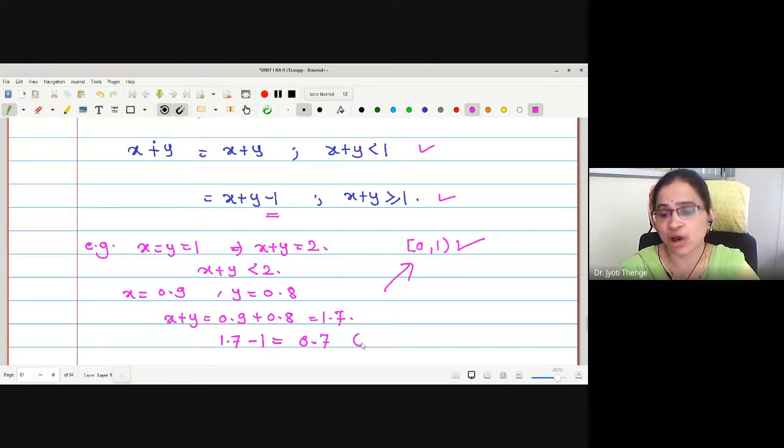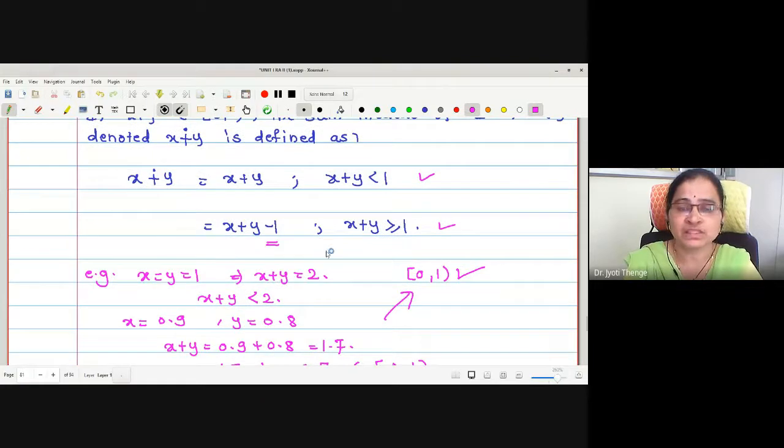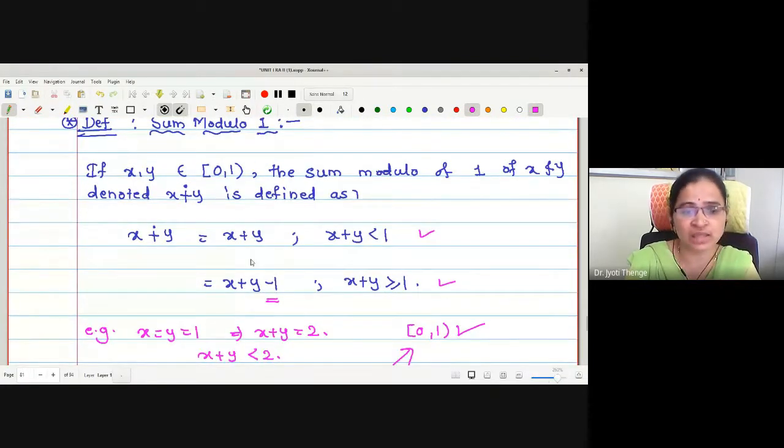This is 0.7. Now this 0.7 is a member of closed 0 and open 1. Correct? Now, if the sum is already less than 1, there is no difficulty. This addition will be an element of the same interval. But whenever the sum is exceeding 1, this will not be a member of this interval closed 0 to open 1. Therefore, just to make the addition a binary operation, that is, the sum should belong to the same interval, this operation is defined with a new definition, sum modulo 1.